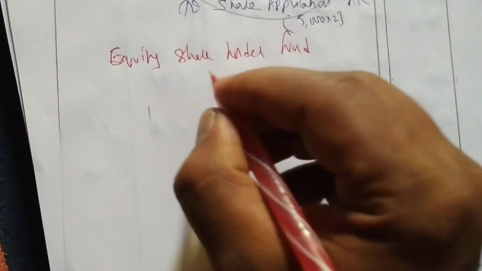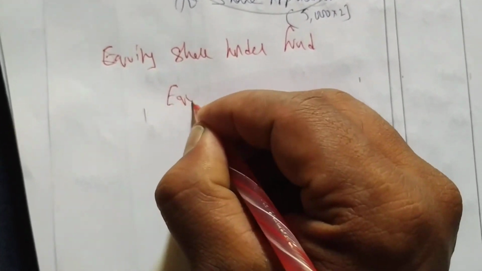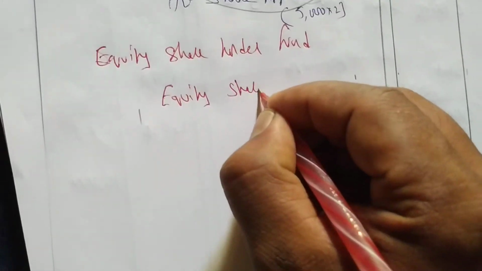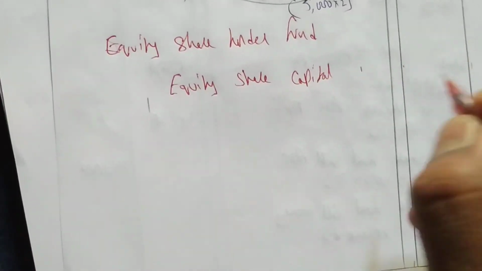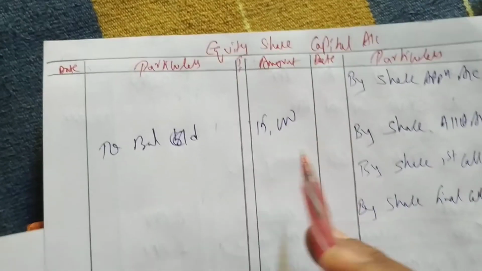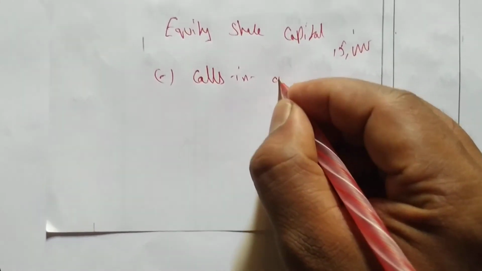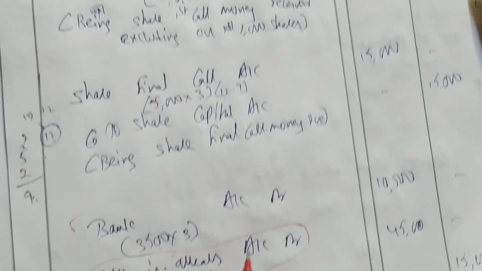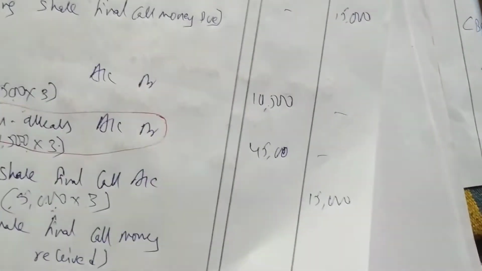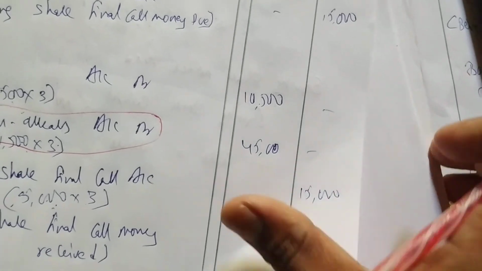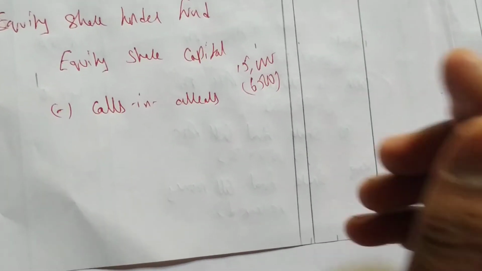Okay, so under this you have to write equity share capital. You have to write the total equity share capital is 15,000 in the column. Why? Because there is calls in arrears. You deduct calls in arrears. So first call in arrear how much? 2,000. Final call arrear is how much? 4,500. 2,000 plus 4,500, 6,500 is total calls in arrears. So you have to deduct 6,500 from here. So 15,000 minus 6,500, we get 8,500 here.